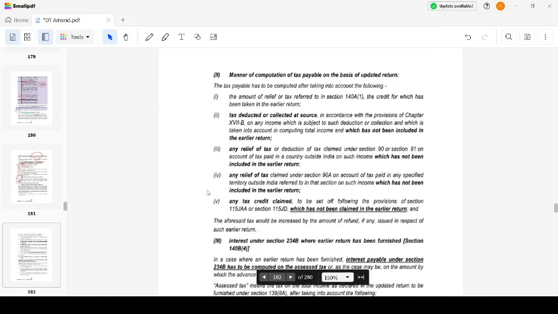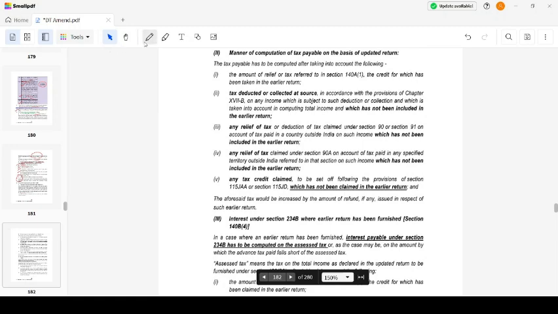Manner of computation: tax payable has to be computed after taking into account the amount of relief, the credit for which has been taken earlier, TDS, TCS which have not been included in the earlier return, any relief of tax which has not been included, and any tax credit which has not been claimed. Of course, it has to be increased by the amount of refund, if any, issued in respect of the earlier return. If it is a loss, I would have given you a refund. So if I've given you a refund, and you are now going to show tax payable, then you have to add this and also return the refund amount.